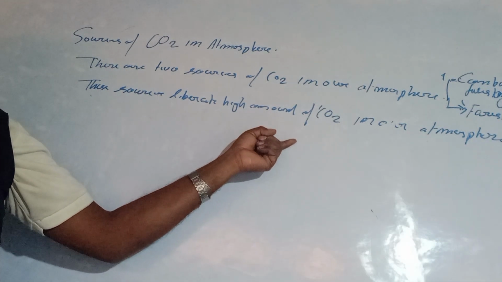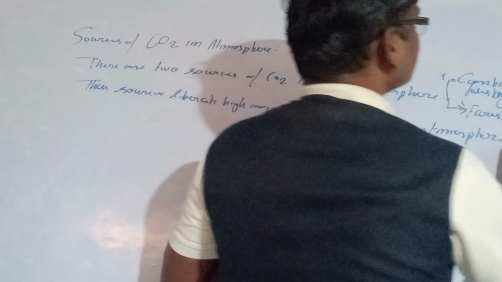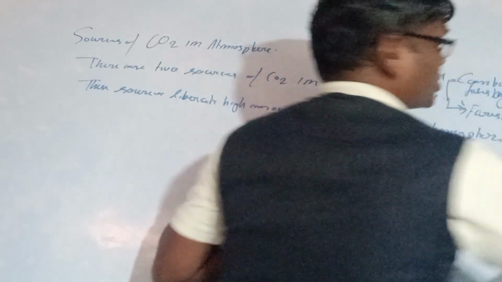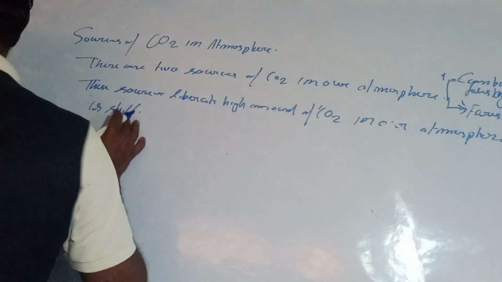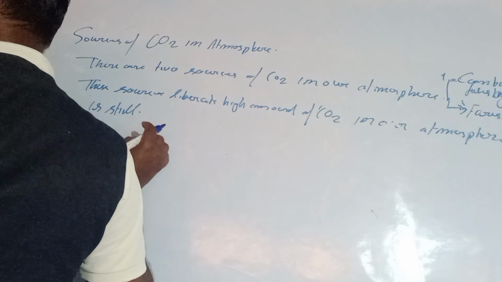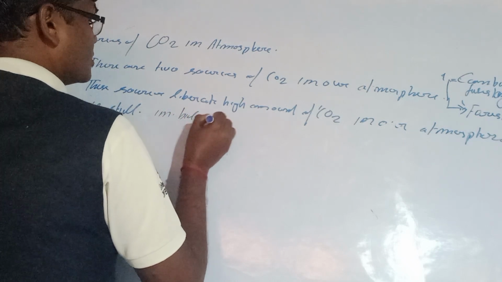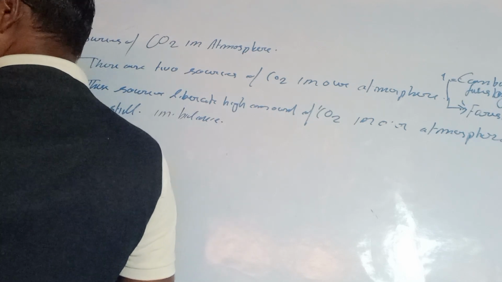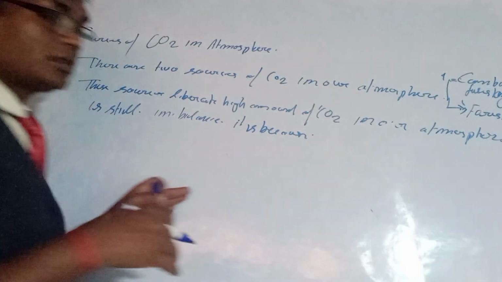But the percentage of carbon dioxide is still okay, still in balance. Why? How does it get balanced?